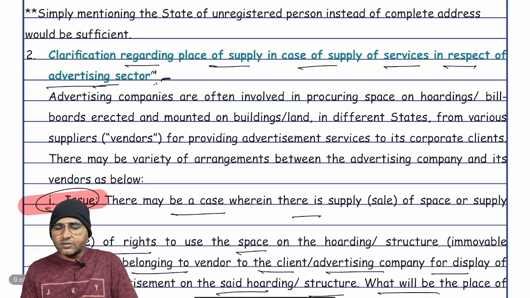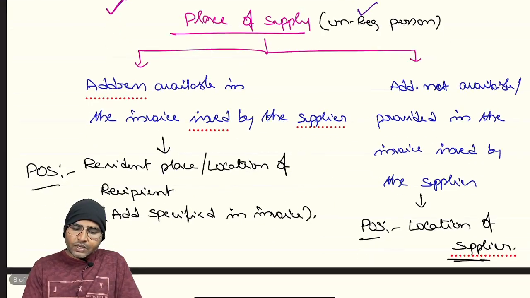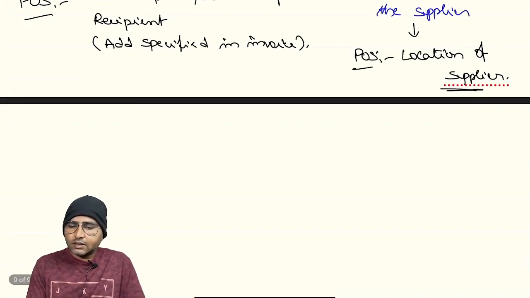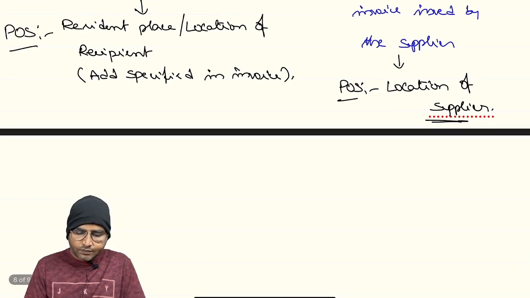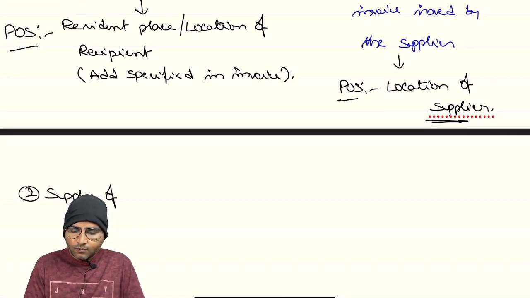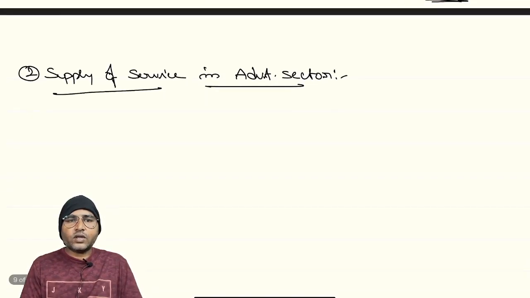Let me discuss what the problem is here. Clarification regarding the place of supply in case of supply of service in the advertisement sector. And the first one, issue number 1.